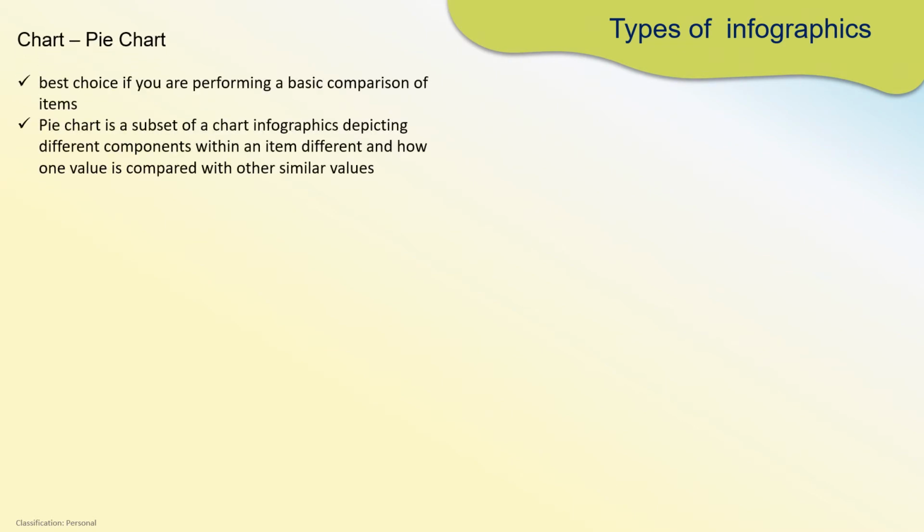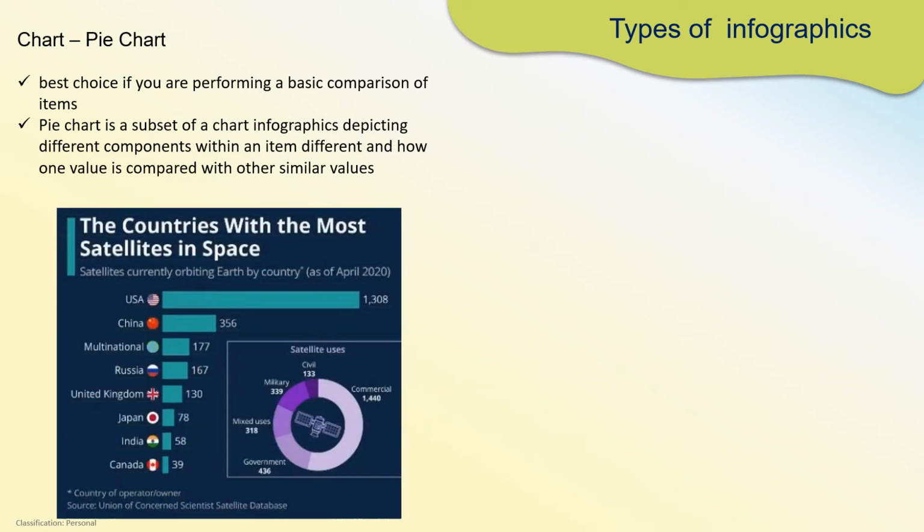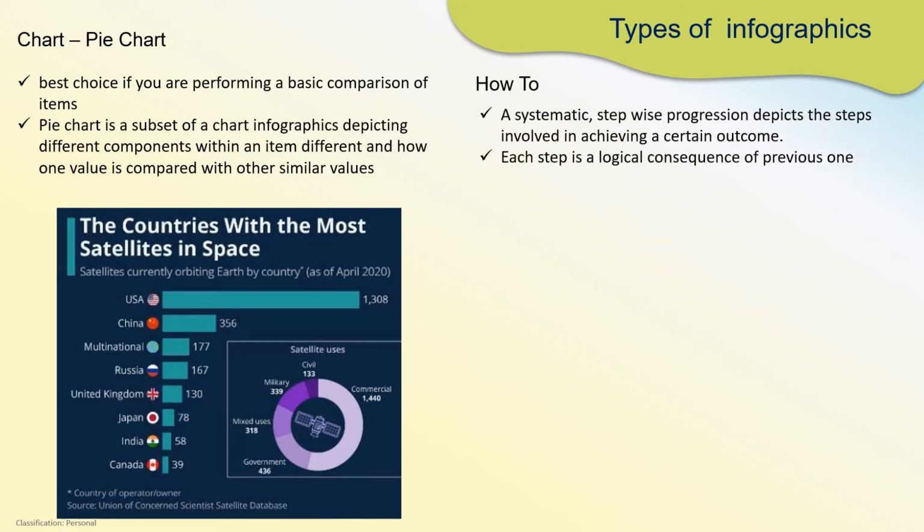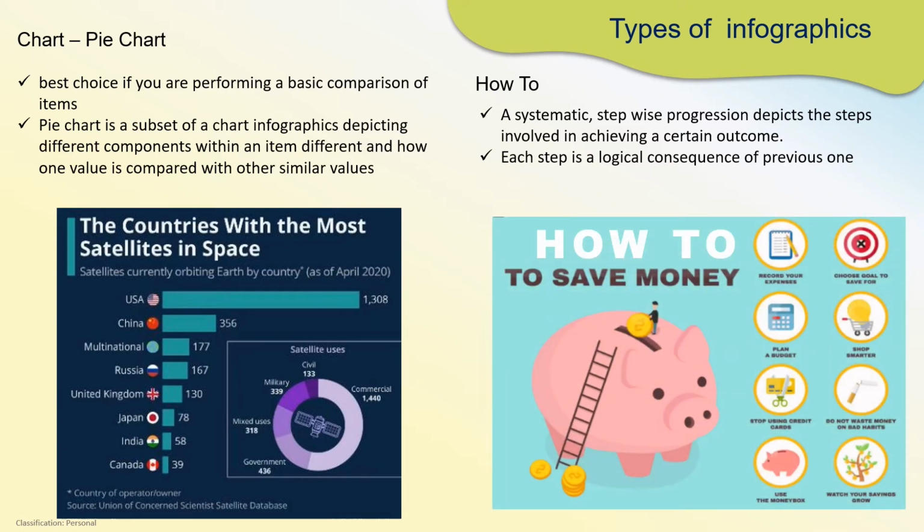Moving on to the next category, chart and pie chart infographics. Charts are generally used to do basic comparisons, while pie charts can be used to showcase different components of the same item. This infographic illustrates the usage of both chart and pie chart. The next is how-to infographics. These infographics in general answer the question of how to achieve a certain goal or how to do a certain thing. As the example illustrates, it tells you how to save money in a stepwise manner.